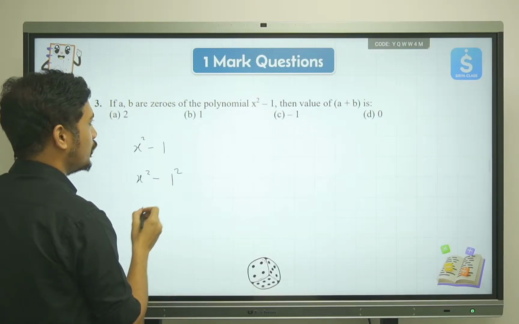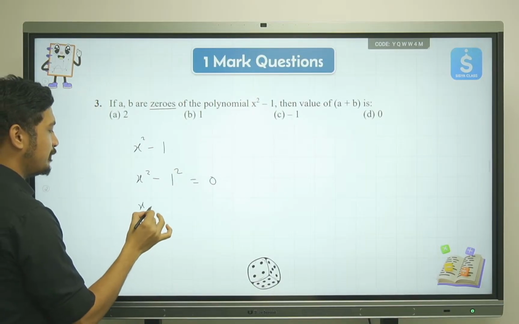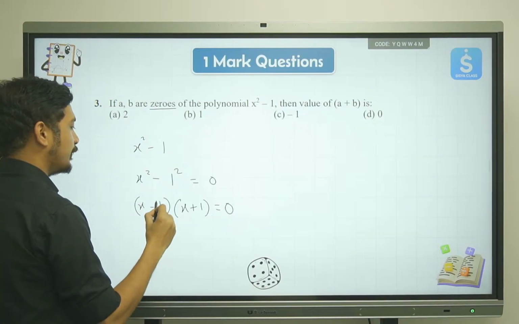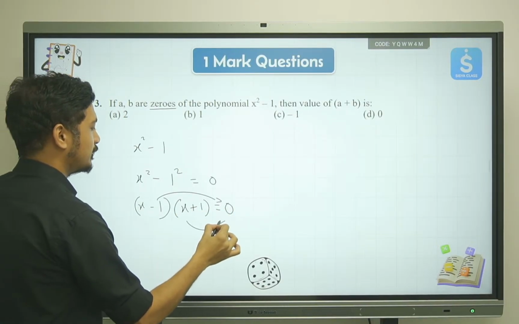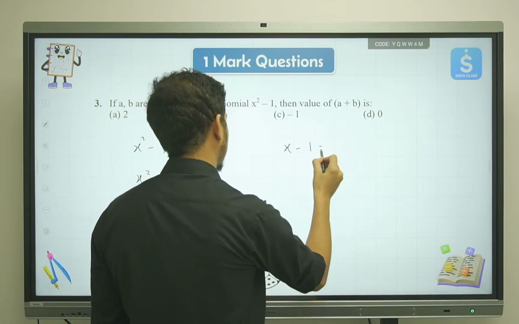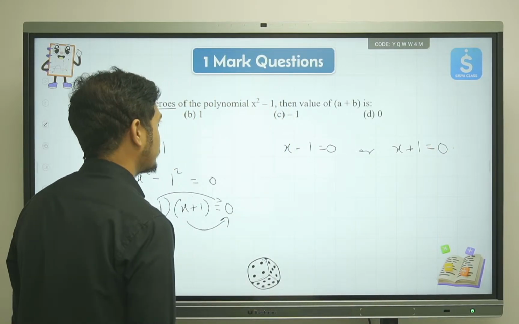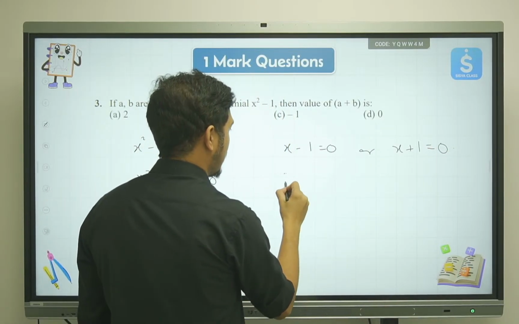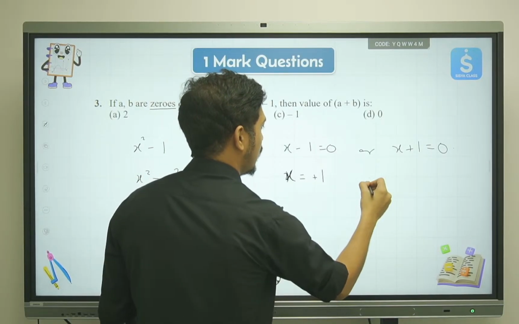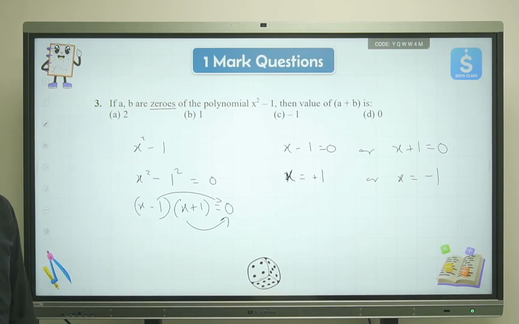And because we have the polynomial over here and we have the value of zeros, we'll just keep it 0 over here. So we'll have x minus 1 into x plus 1 is equal to 0. You can equate this term with 0 once, then equate this term with 0 once. The value that you will get is x minus 1 is equal to 0 or x plus 1 is equal to 0, right? Then x is equal to plus 1 or x is equal to minus 1. So the two roots that we got are plus 1 and minus 1.